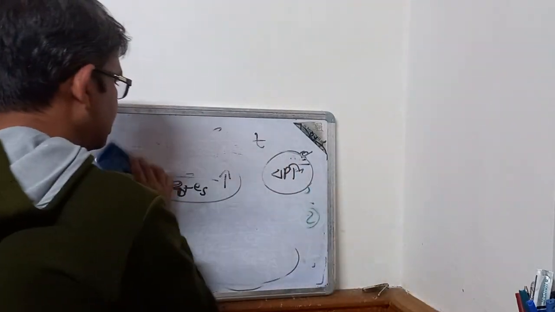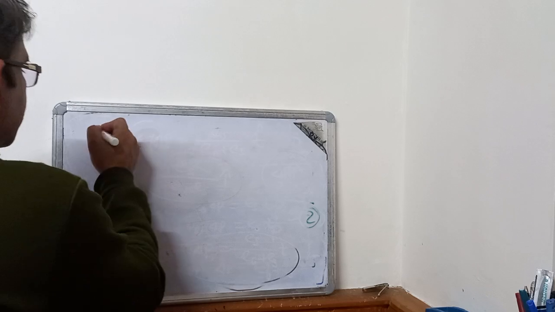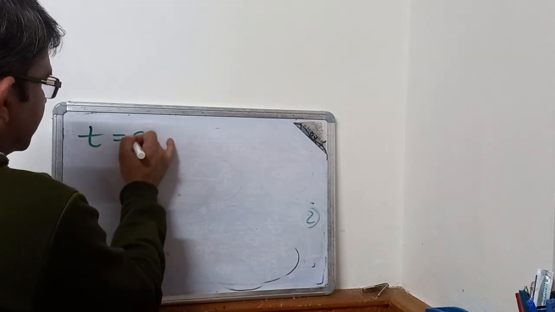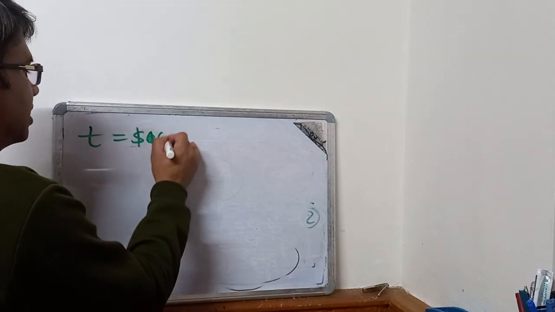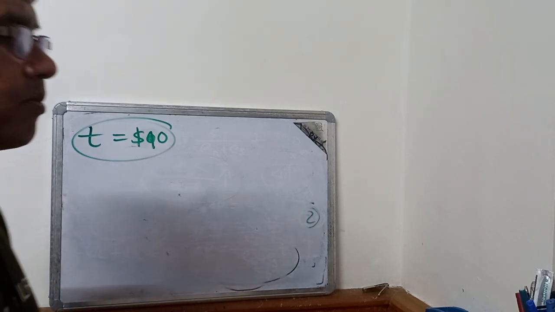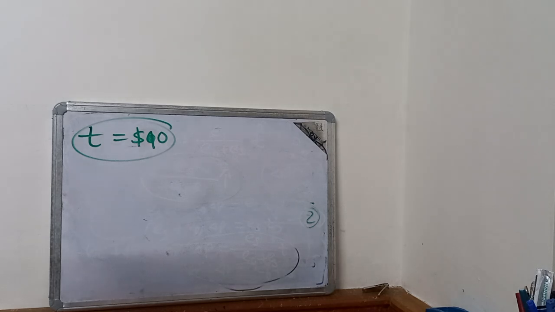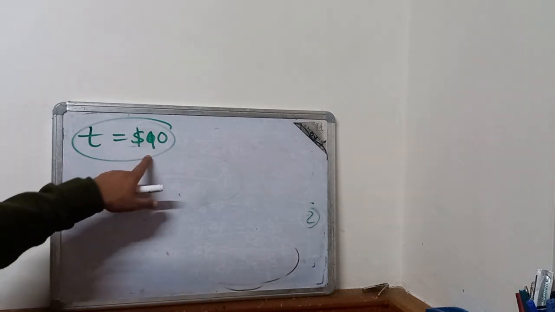to explain it in an easy method. So first we consider that the tax per unit is given as $10. $10 per unit tax is imposed. We are taking the easiest form of proportional tax, so tax is imposed for each unit of sale. So T equals $10.